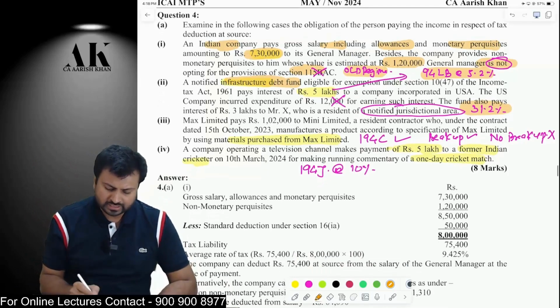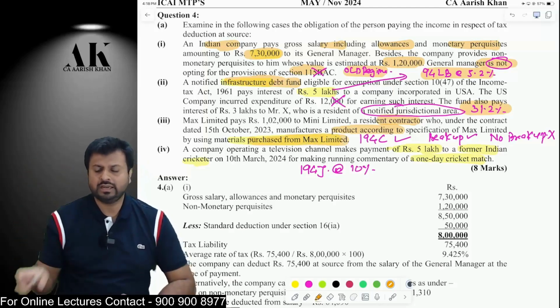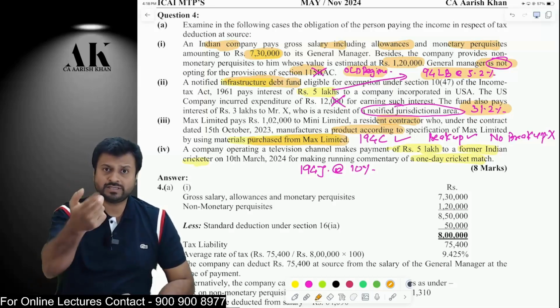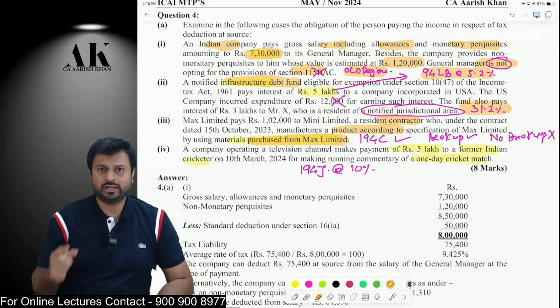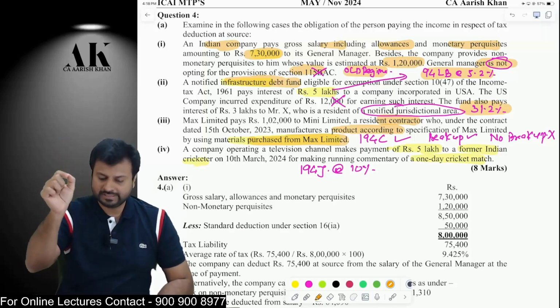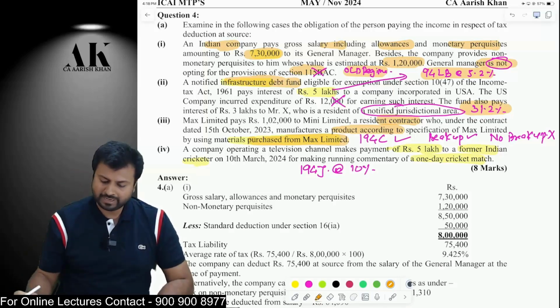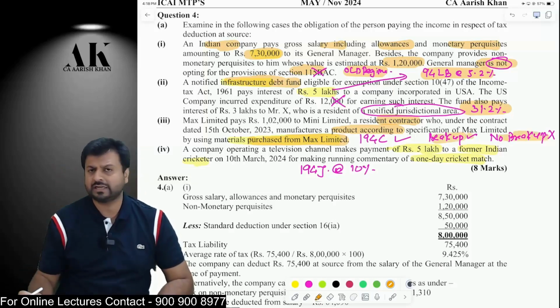Okay. The next question is, I am telling a contractor that I want to make a product according to my specification and I will give you the goods. So I am telling you that you will stitch a shirt for me, and the cloth will be given by me. In that case, 194C is applicable because you are providing me a service. Now there are two possibilities over here. If you give the breakup in the invoice, then I will deduct TDS only on the service portion. But if you don't give the breakup, then I will deduct TDS on the entire amount. These are the two perspectives which are there.